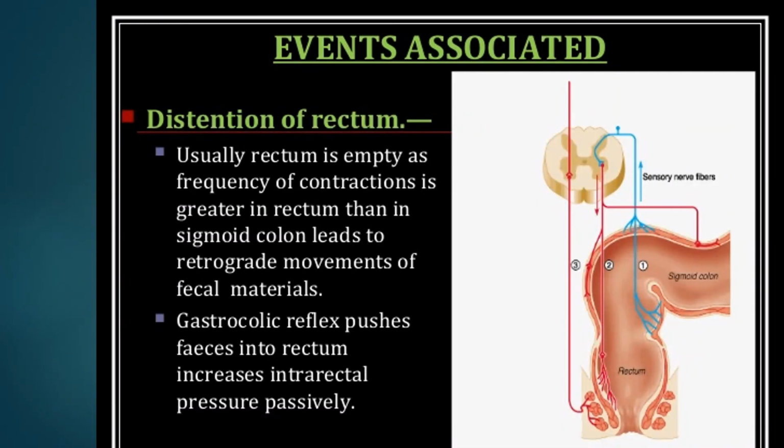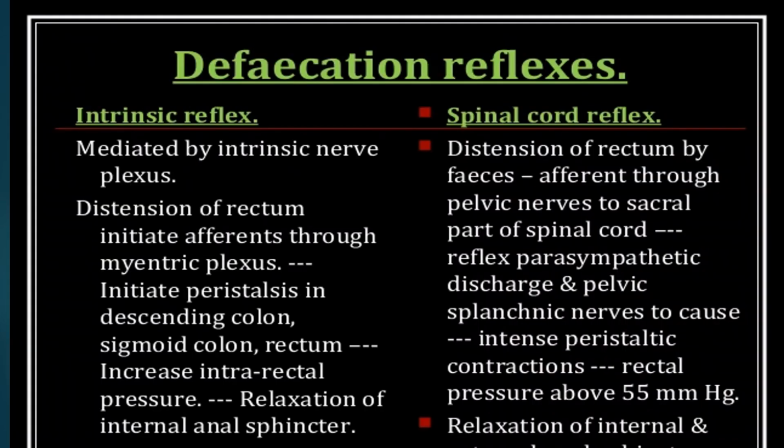Events associated with the distension of the rectum. Usually the rectum is empty, as the frequency of contractions is greater in the rectum than in the sigmoid colon, which leads to retrograde movement of the fecal material. Gastrocolic reflex pushes the feces into the rectum and increases the intrarectal pressure passively.